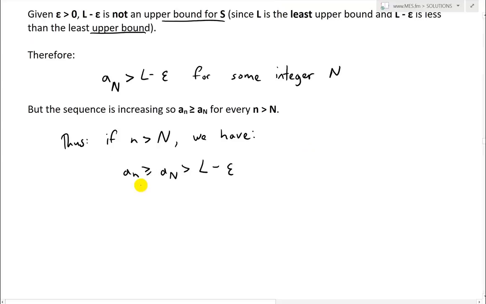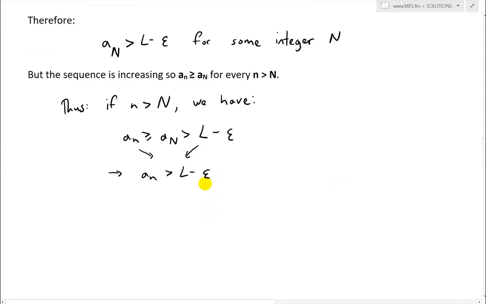So just take these two terms: now a_n is greater than L minus epsilon. And now what I'll do is rearrange this, write epsilon on its own, so move this over to this side, move this over to this side.